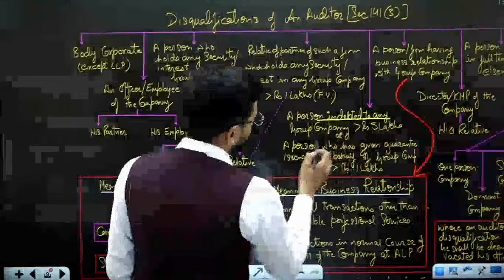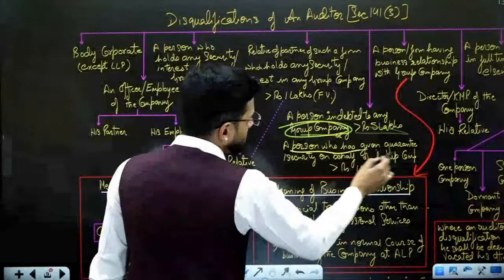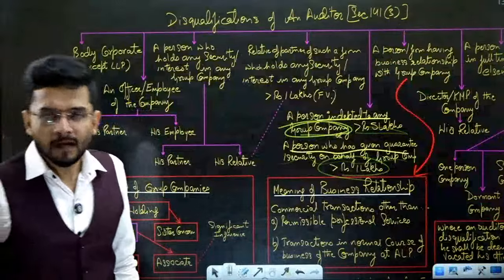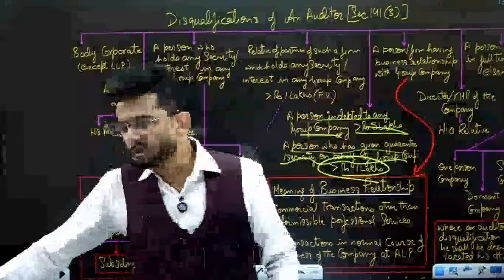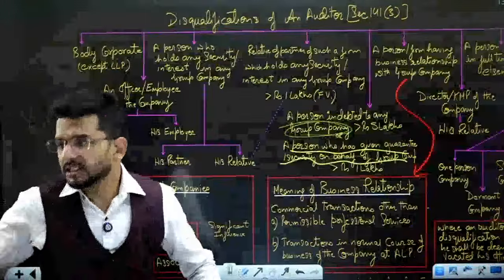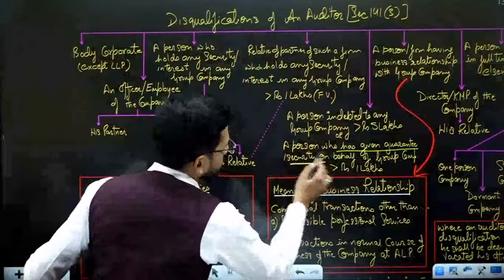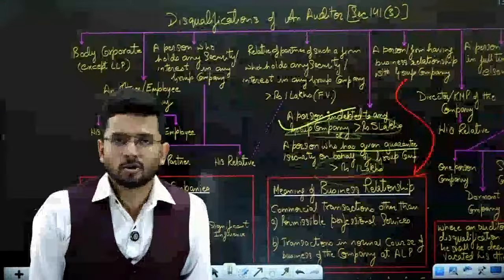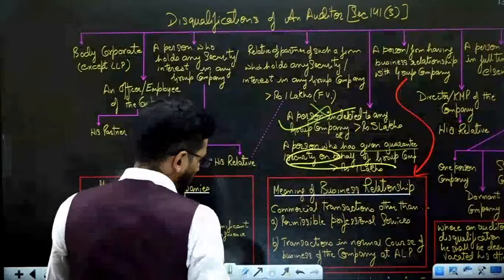Then a person indebted to a company, indebted to any group company for more than 5 lakhs, or a person who has given guarantee or security on behalf of the group company for more than 1 lakh rupees. If the auditor has taken any loan from any of the companies or group companies, then again, guys, the restriction applies. A person who has given guarantee or security on behalf of the group company for more than 1 lakh, again, the restriction applies. A person indebted to the company for more than 1 lakh rupees of loan also cannot conduct the cost audit of that particular company.